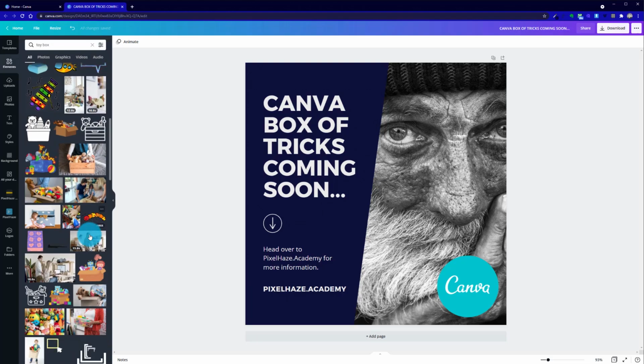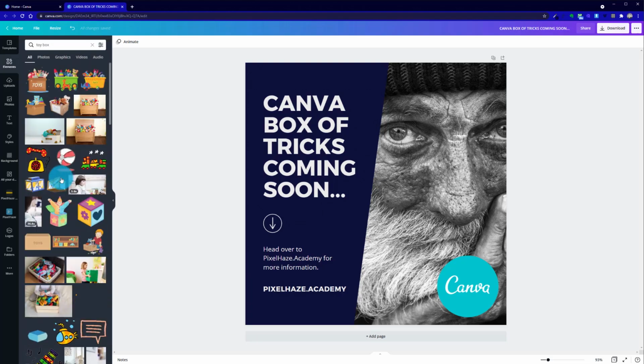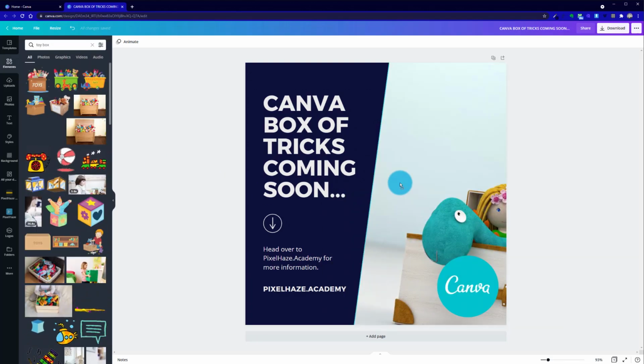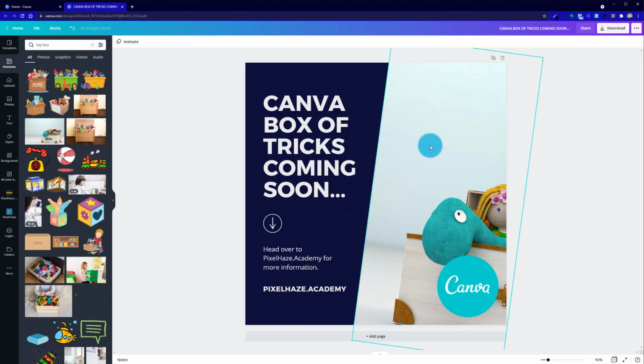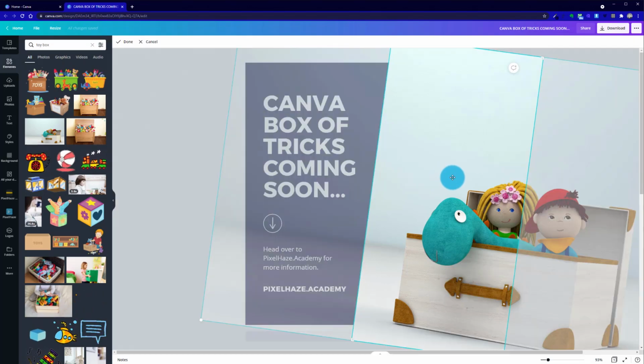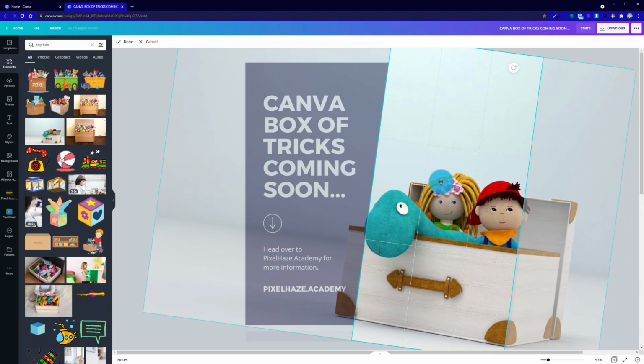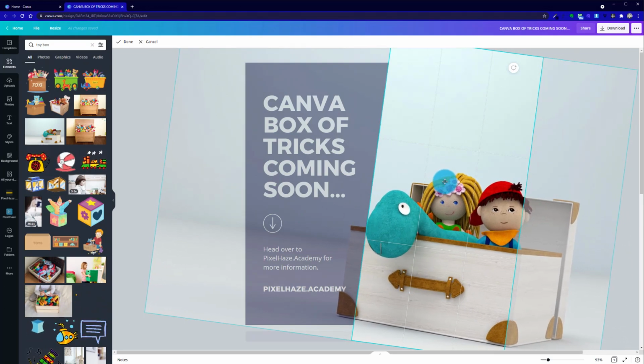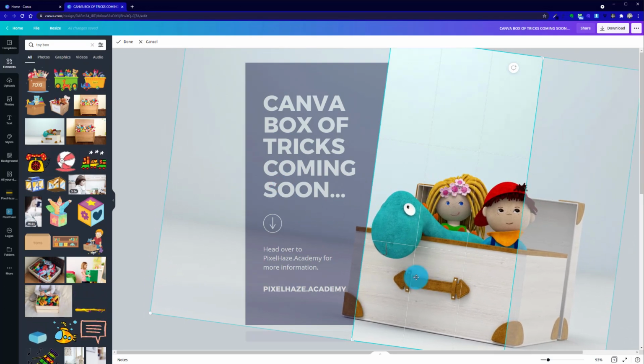Maybe go with a tie box photo and drop that in. So now all of a sudden we've got our photo to the right. Again, kept that line because we're using the template and it's doing a lot of the hard work for us. I can double click on the photo and now I can move that photo across to the left. Can't rescale it down because of the angle the photo's on.